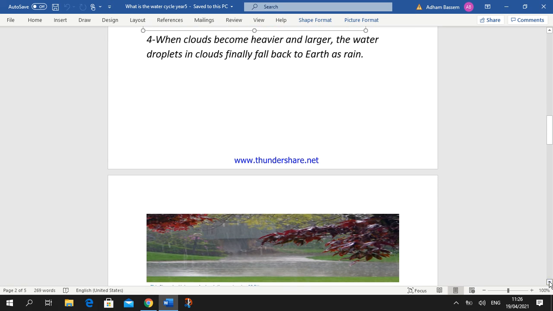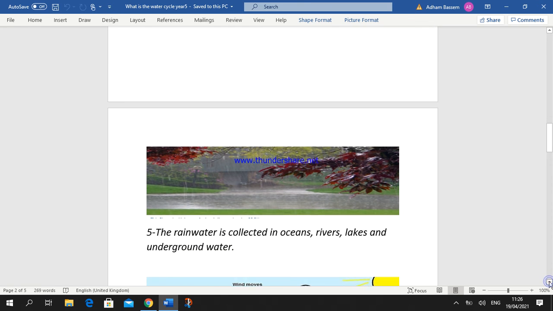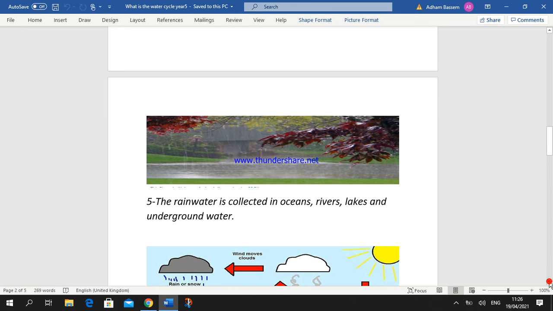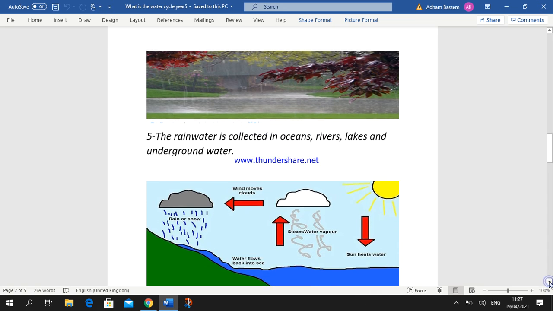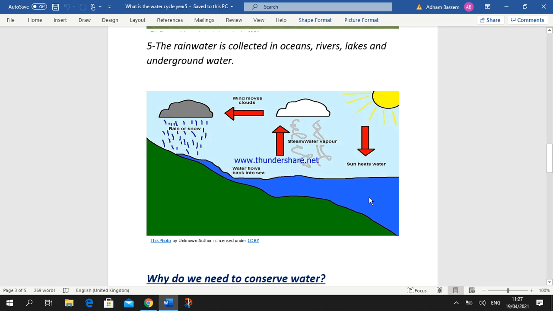So the water again returns to the earth in the form of rain, okay. The rainwater is collected in oceans, rivers, lakes, and underground water, okay. This is a diagram summarizing the steps of the water cycle, where the sun heats water, leading it to evaporate and form water vapor.